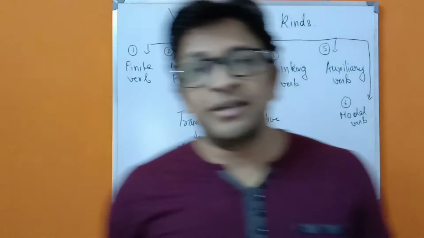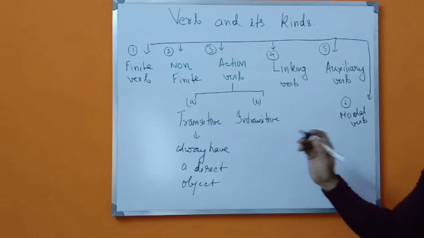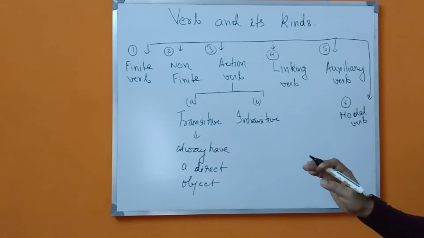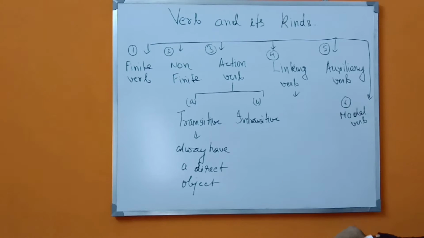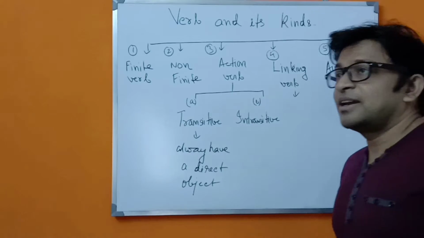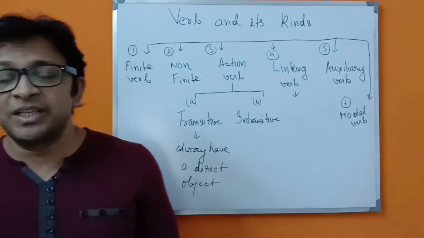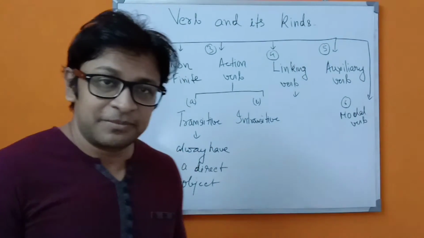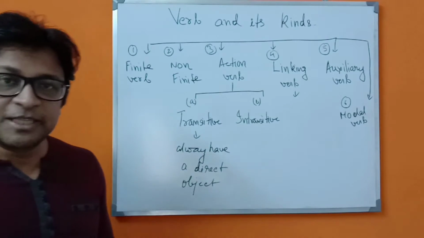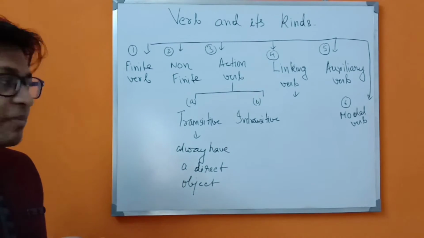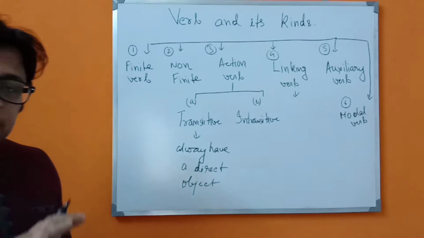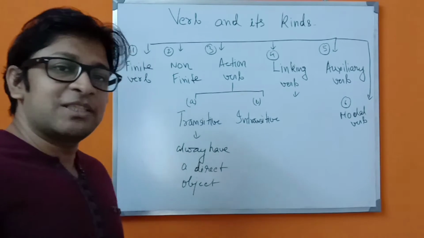On the other hand, the intransitive verb does not have any direct object. Okay, you have to remember these things. What is a linking verb? A linking verb always connects the subject with its complement. Some qualities of it, that means complement, whether it's good or bad or something like that, that's the complement. It connects the subject with its complement.